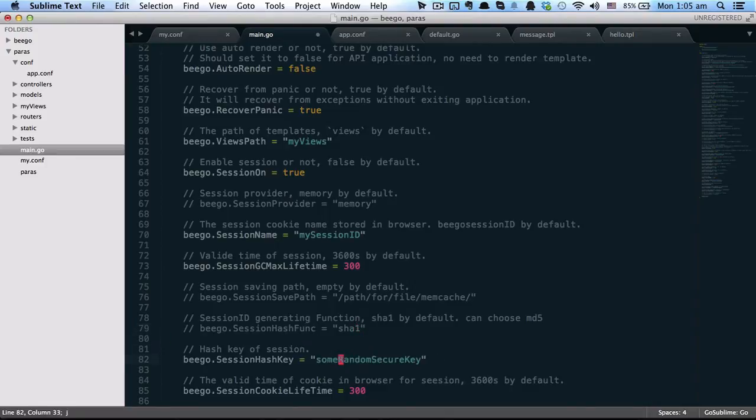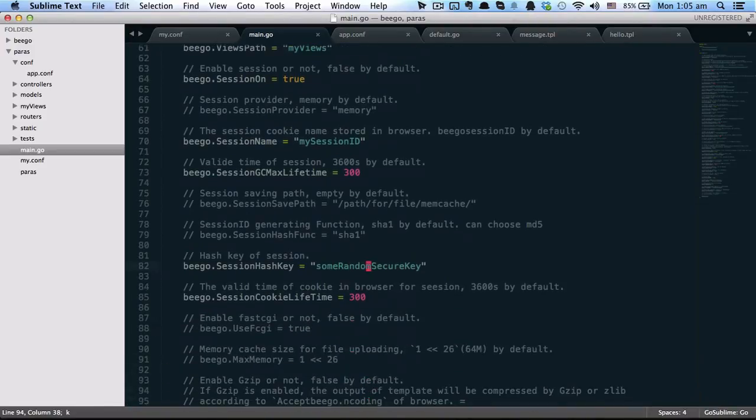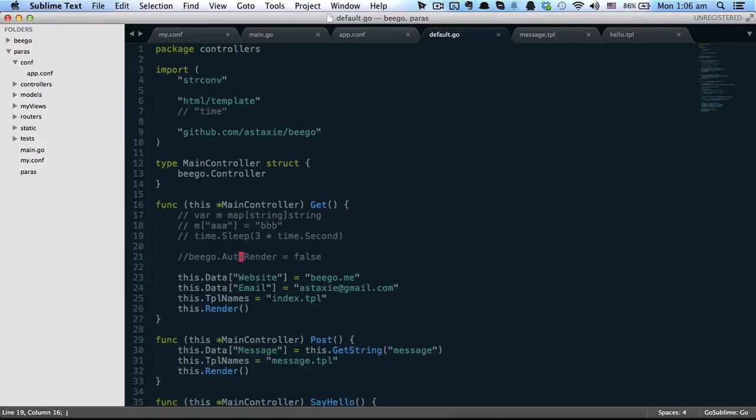You can set up some session hash key, which is some random secured key to make the session key safe. And also you can set up the session cookie lifetime, which is the cookie lifetime in the browser. So let's have a look at our example.